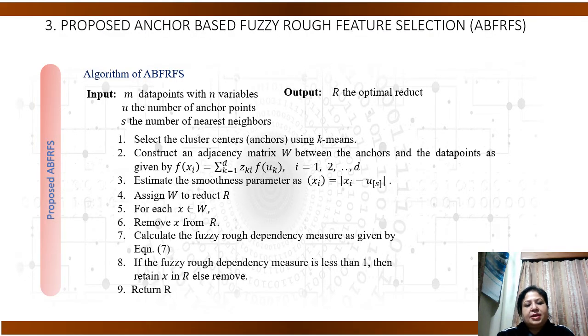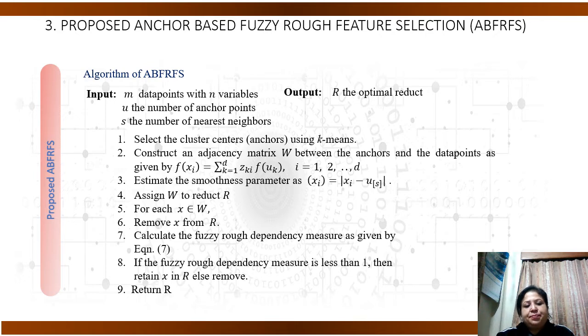Coming to Section 3 of the presentation, which is the proposed anchor-based fuzzy rough feature selection. The proposed technique works on the hybrid concepts of anchor graph and fuzzy rough feature selection. The algorithm begins with m data points with n variables, that is, n number of features, u the number of anchor points, and s the number of nearest neighbors.